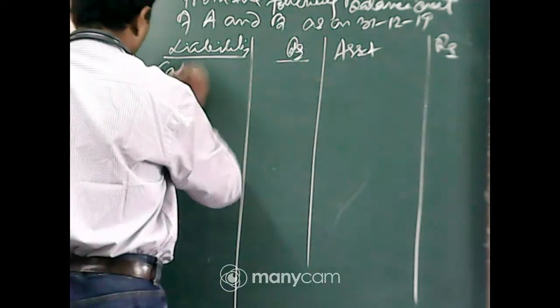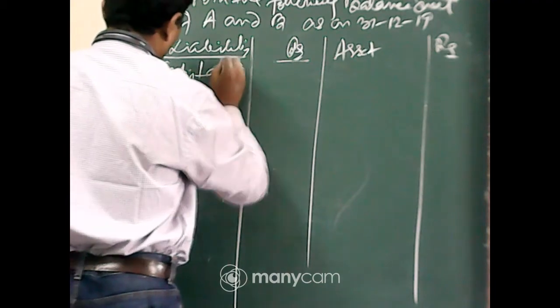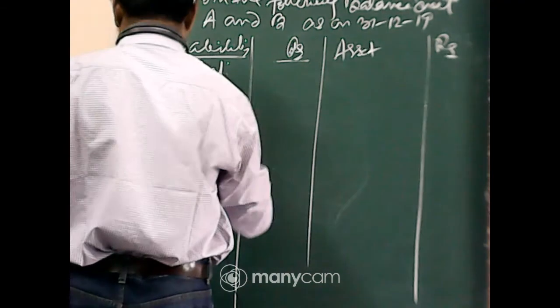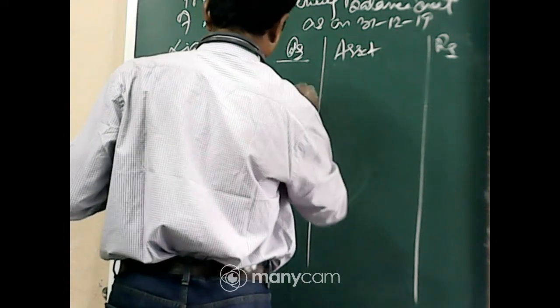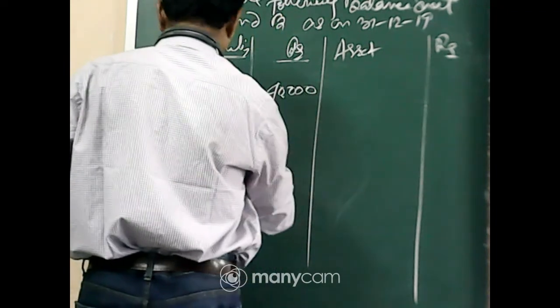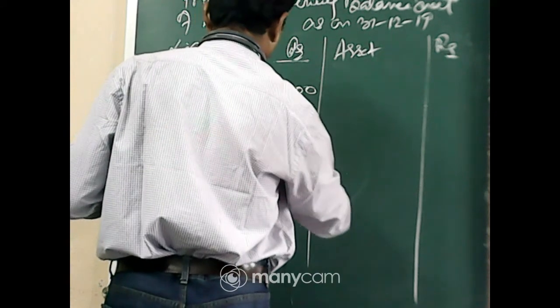Capital account: capital A 40,000, B 20,000.